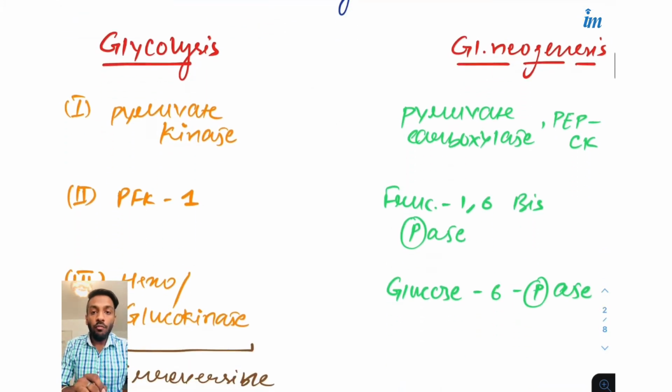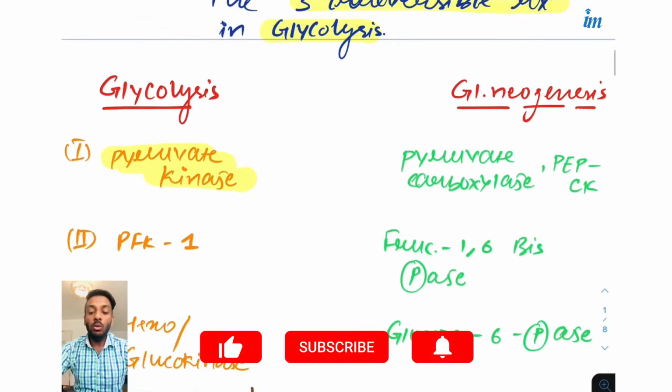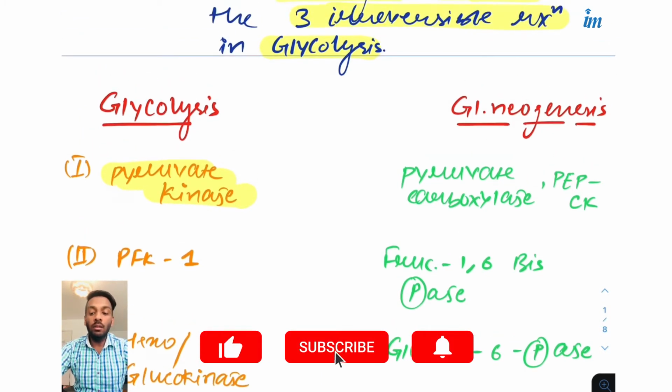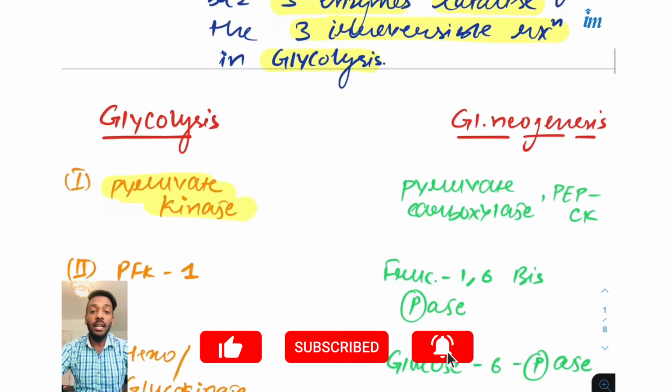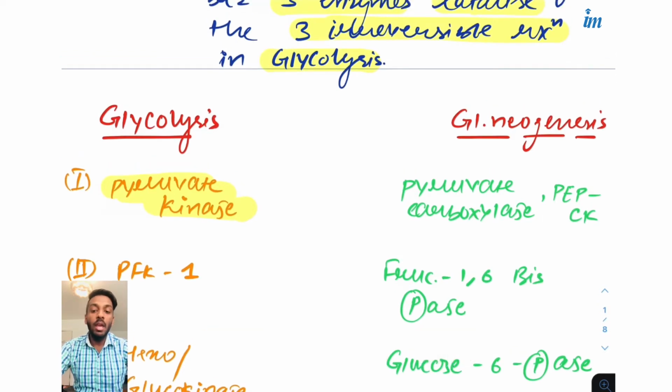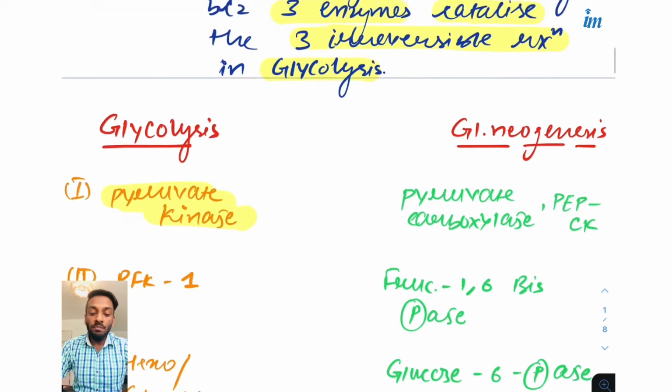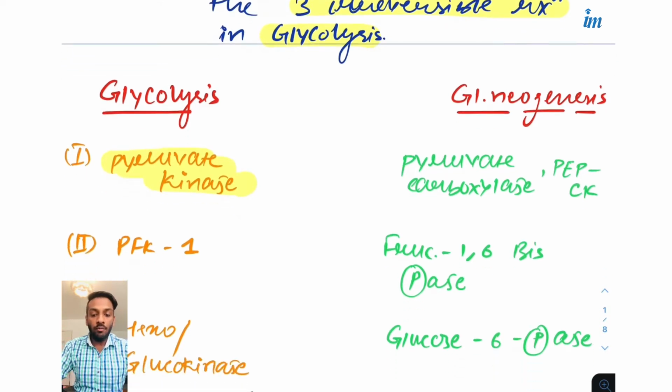Firstly, in glycolysis, one enzyme was pyruvate kinase. You can watch this video twice. I must tell you that gluconeogenesis is a very complex and difficult topic to understand. It took me around 3 days to understand it, and now I am here to present it in a fashionable way so that I can make it easy for you. So open the glycolysis in front of you, and then refer to it and watch this video.